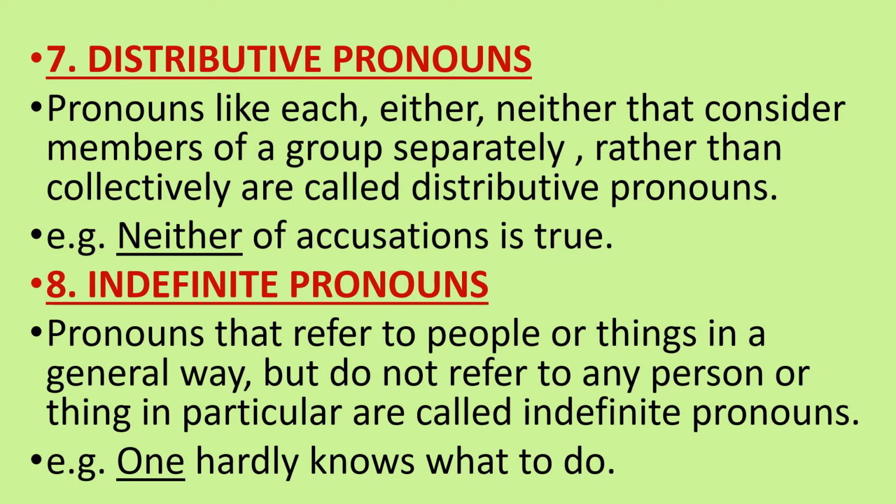Eighth one is indefinite pronouns. Pronouns that refer to people or things in a general way but do not refer to any person or thing in particular are called indefinite pronouns. For example, one hardly knows what to do. So in the sentence, one is an indefinite pronoun. Clear?